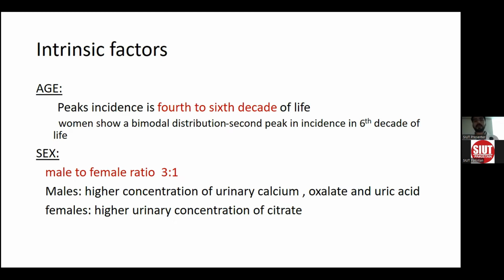This is because of the fall in estrogen level after menopause, because estrogen has a protective effect against stone formation by increasing the secretion of citrate in the urine in females. The male to female ratio of stone formation is 3:1.